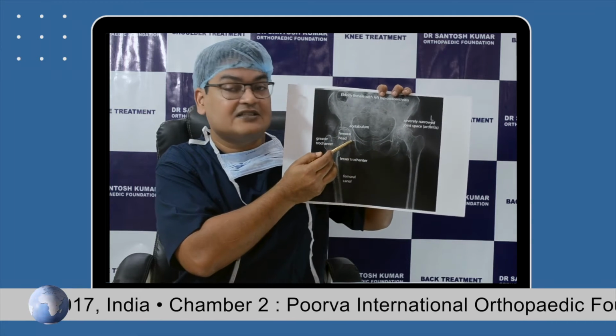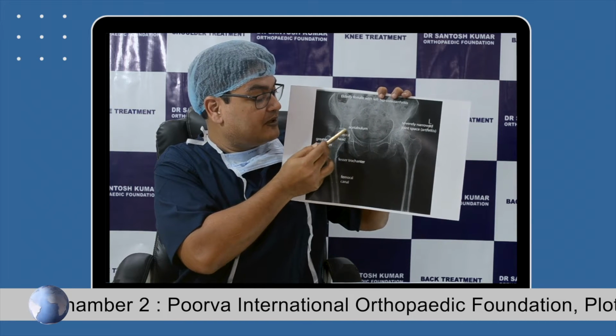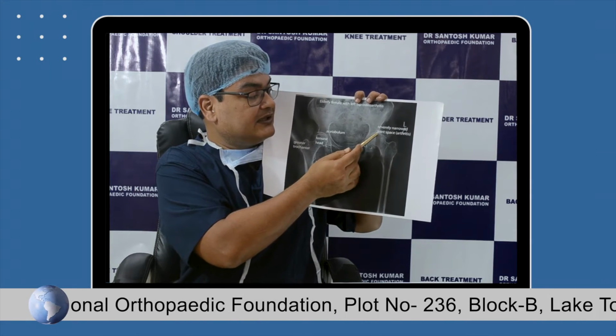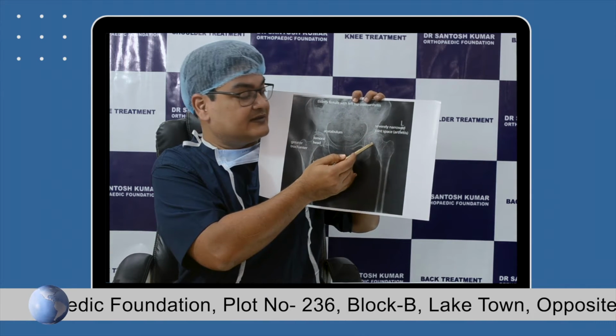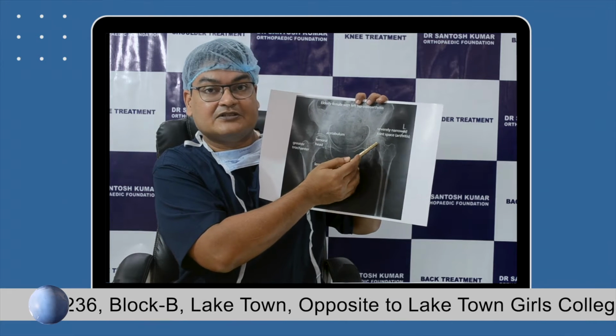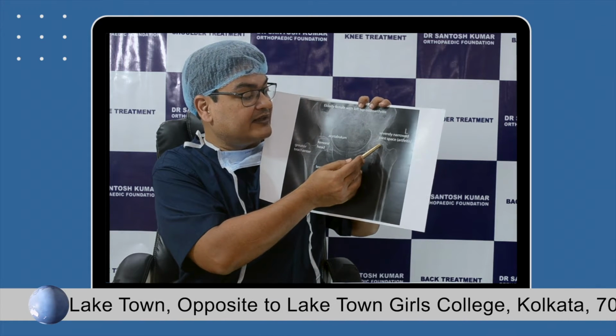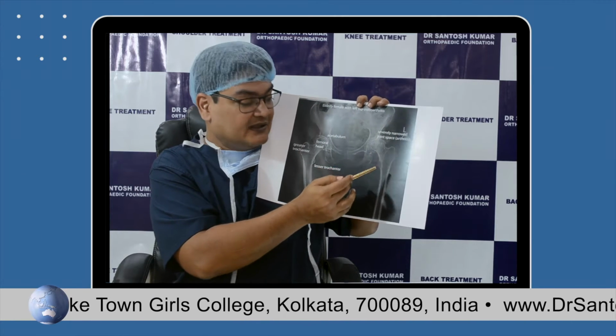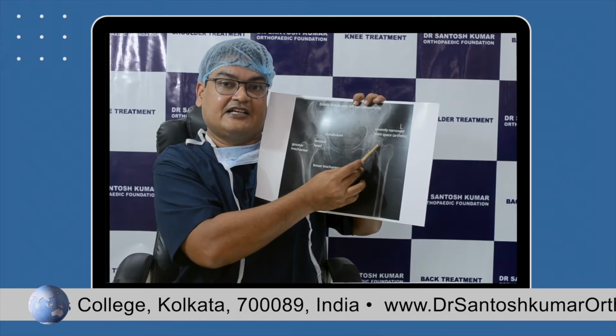So it is congruously sitting there, and this is a normal hip joint. On this side we can clearly see that the space of the joint is destroyed. There is whitening, which is known as sclerosis, the joint is destroyed, and the ball has moved upward and outward. This is known as subluxation. So these are the signs of arthritis that we see in X-ray.